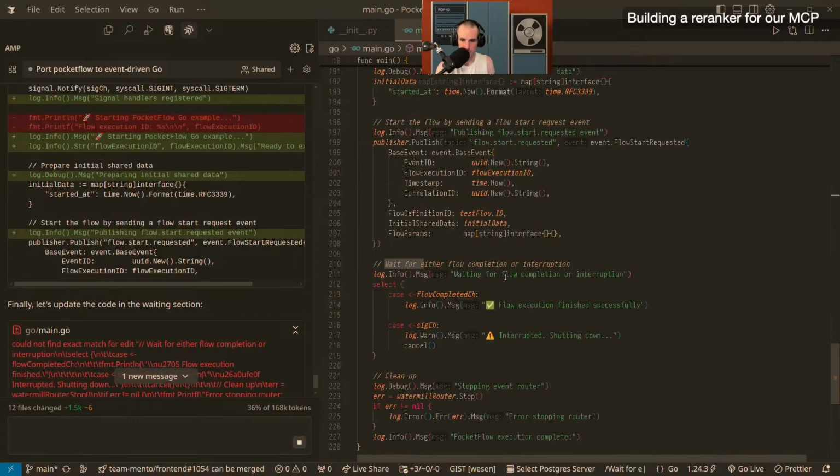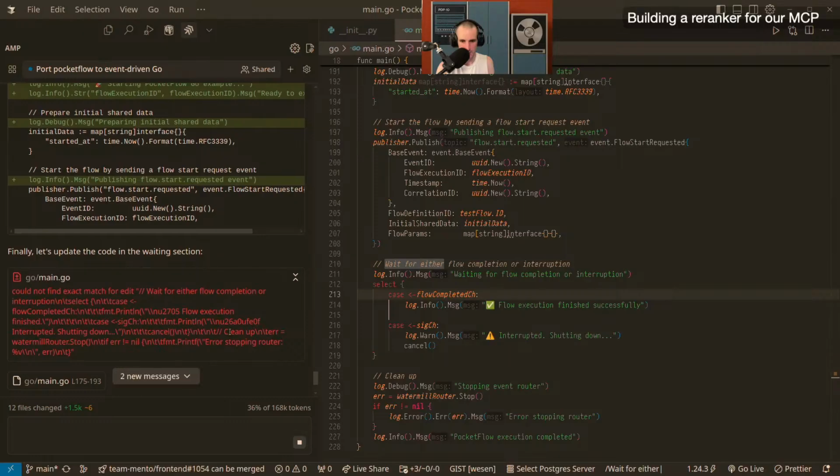Wait for either flow completion or instruction. So why was it not able to? See, I suspect that it's the emojis. I suspect it's this. Yeah, it's most certainly that. It's this one and it's this one here.